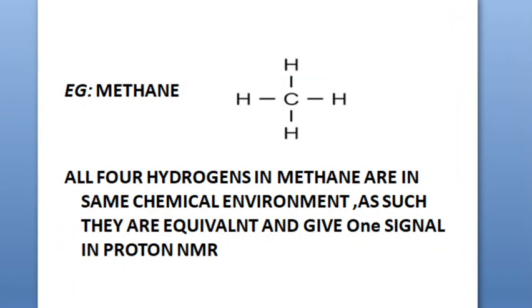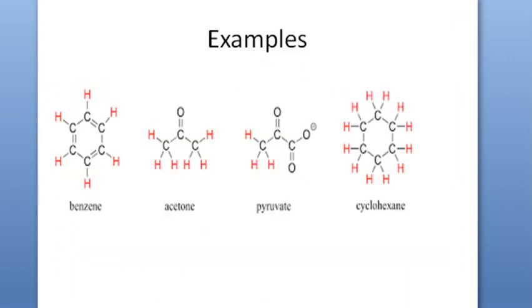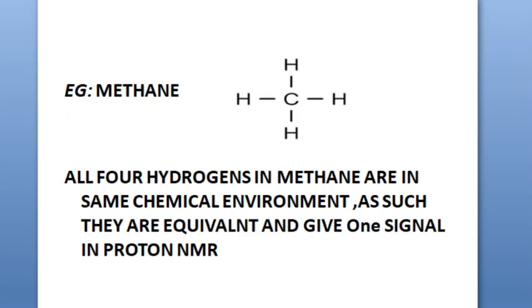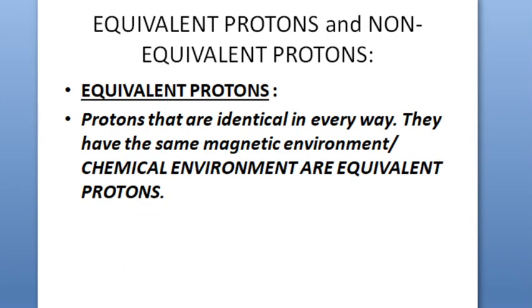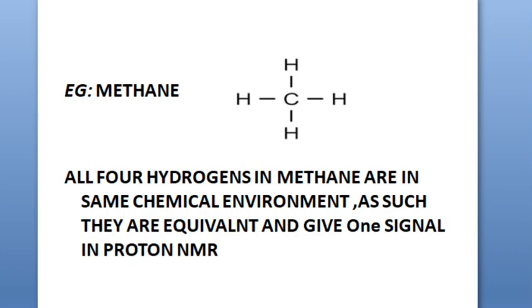Similarly, as we said, what are equivalent protons? That are identical in every way. They have the same chemical environment or magnetic environment. If protons have the same chemical or magnetic environment, you can say that they are equivalent. So let us see one more example here.